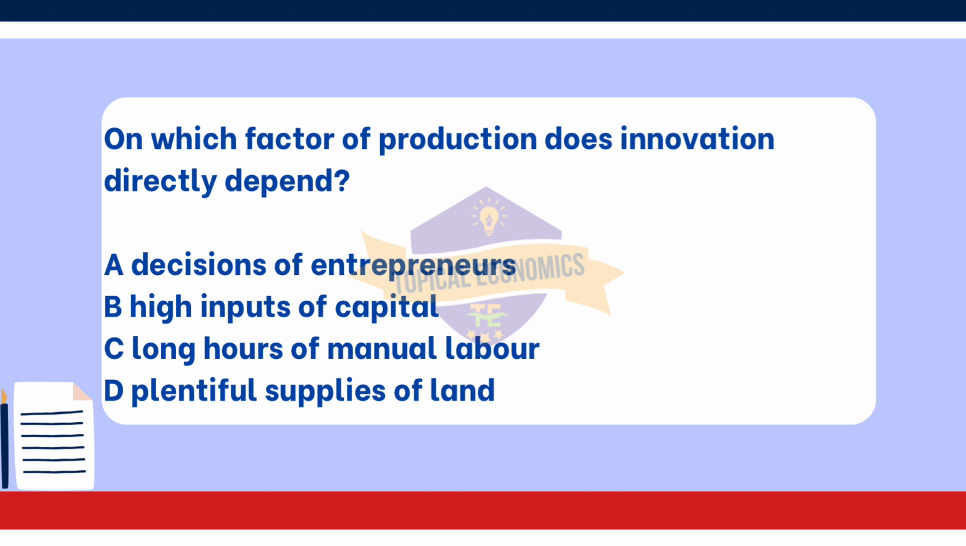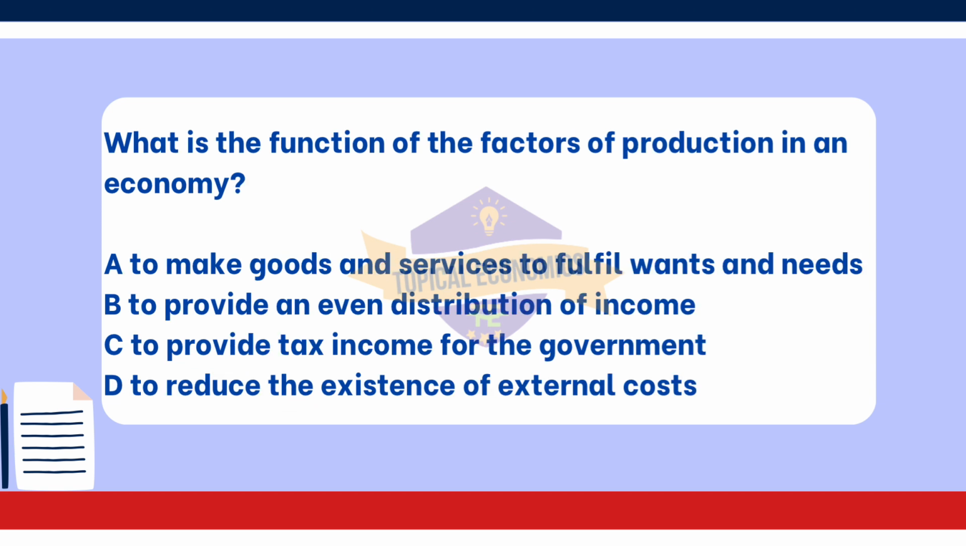Moving on with the 9th question. What is the function of the factors of production in an economy? A, to make goods and services to fulfill wants and needs. B, to provide an even distribution of income. C, to provide tax income for the government. D, to reduce the existence of external costs.